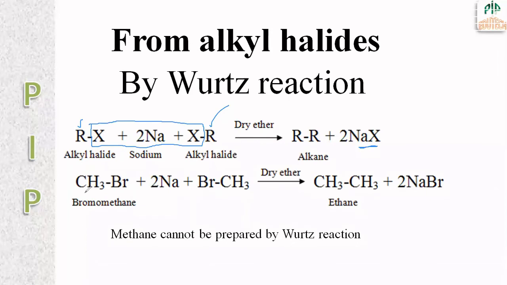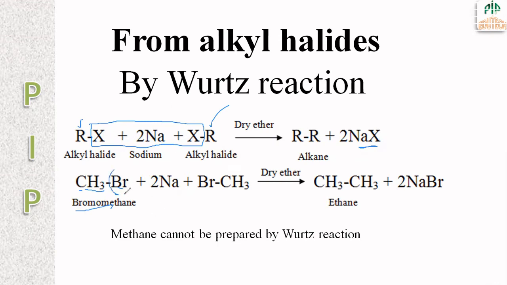How is it named bromomethane? Since there is a single carbon atom, this is called methane. And bromine is named as bromo. Halogens are named as either fluoro or chloro or bromo or iodo. So here it is named bromomethane. Here first is the methane and second is the bromine group, right? But while naming the compound according to alphabetical order, the bromo group comes first and the methane group comes second.